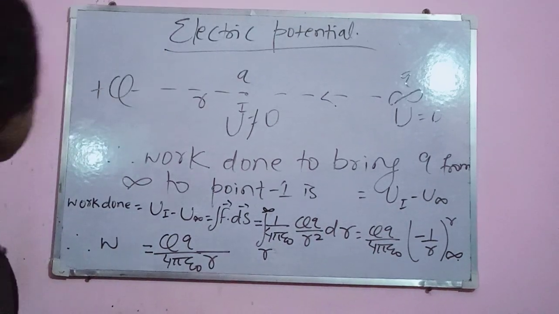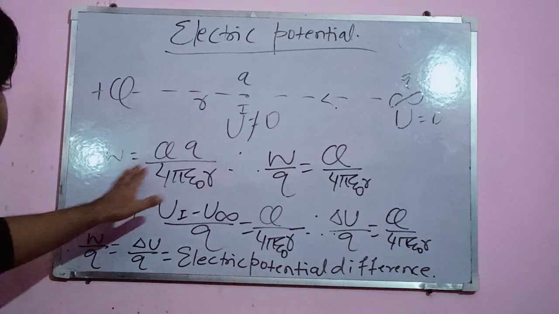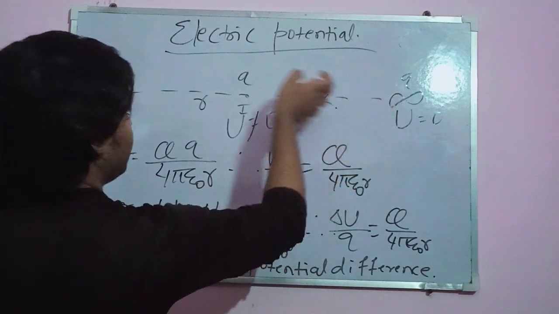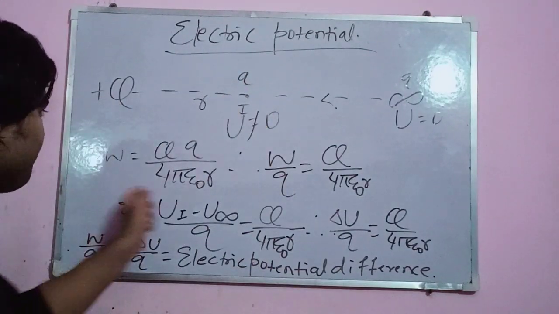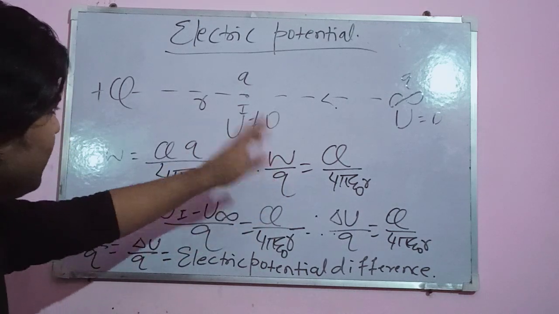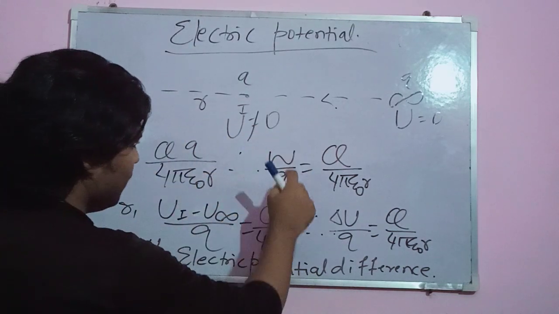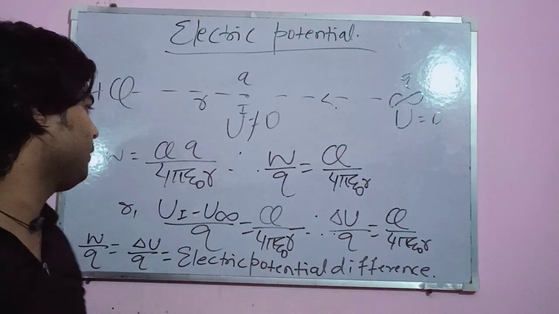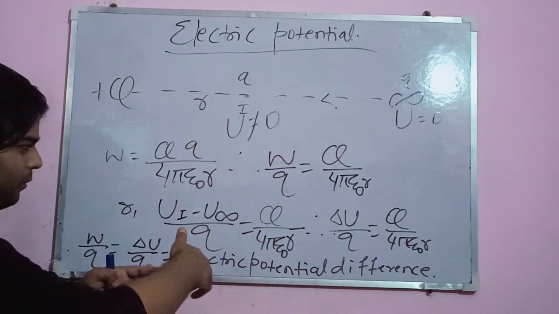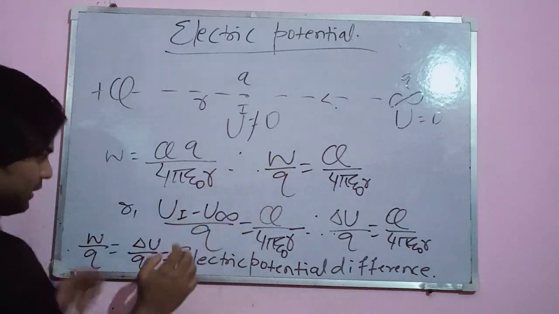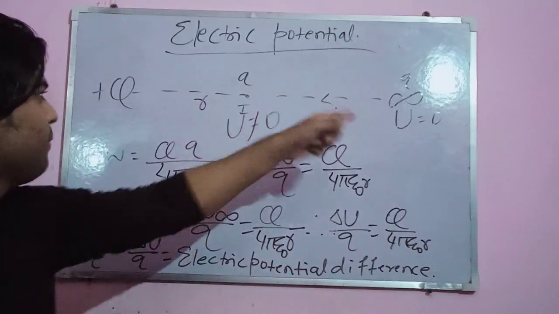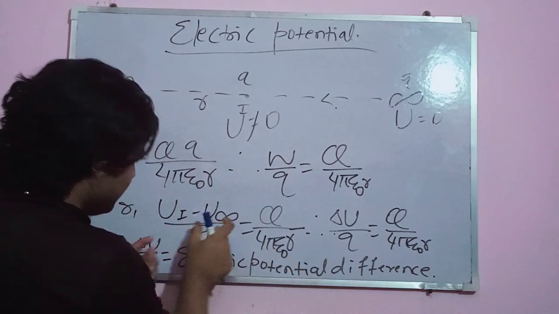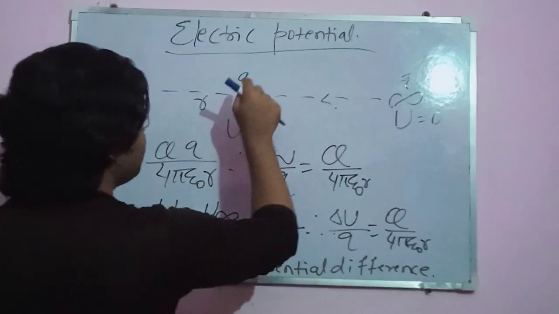Pause it now. Start. See, work done equals q by 4 pi epsilon naught r. It means the work done to bring this small charge q from infinity to this position when plus Q is present is this. And from here, take a ratio, W by q, the work done to bring this charge from infinity to this point. This ratio is q by 4 pi epsilon naught r. And if I see this ratio in a broader sense, then this work done is actually the difference in potential energy from infinity to this location when plus Q is present. And this is a change in potential energy from infinity to this location.